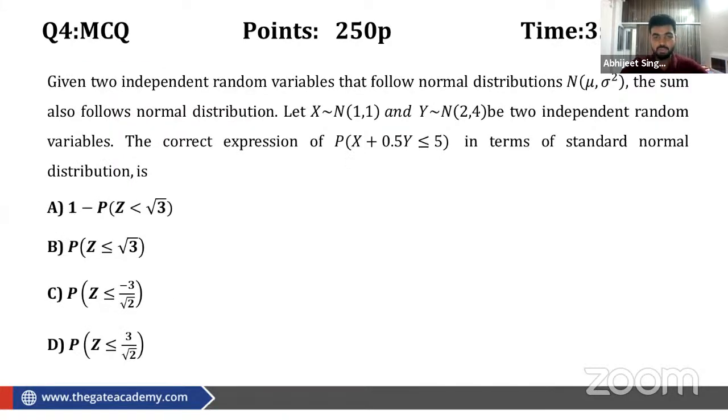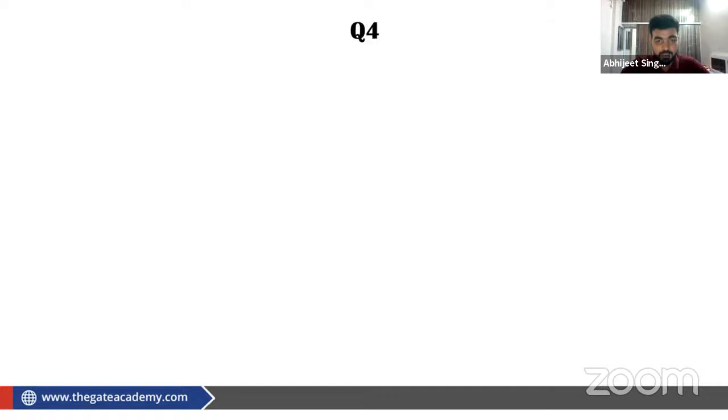Now let us move to the next question. This was very important, right? Given two independent random variables with the normal distribution, let X be given as (1, 1), so mean is 1 and standard deviation is 1. We had to find the probability of X plus 0.5 Y less than or equal to 5. Here, this was the given data to us: mu X is equal to 1 and sigma X is equal to 1, mu Y is equal to 2 and sigma Y is equal to 2.